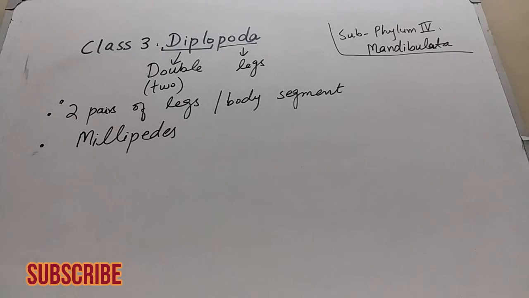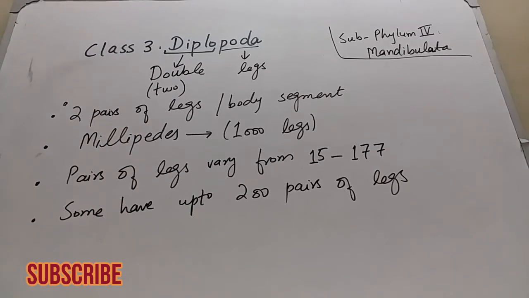Diplopoda are commonly known as millipedes. Millipedes, as the name indicates, milli means 1000 and pedes means legs. So the word millipede means 1000 legs, but actually no millipede has been discovered with 1000 legs.